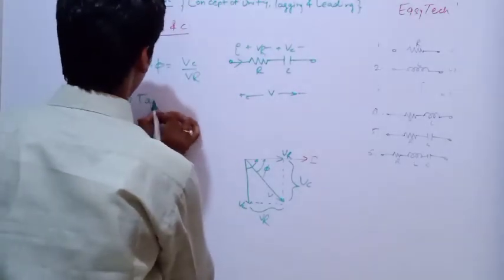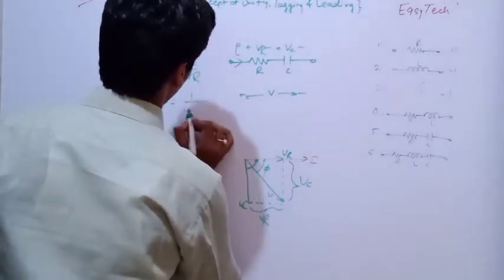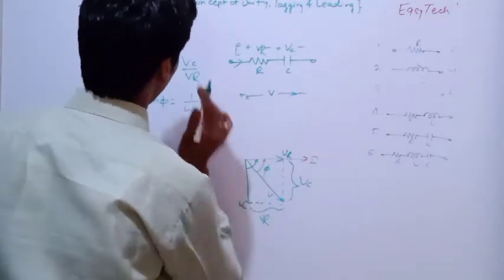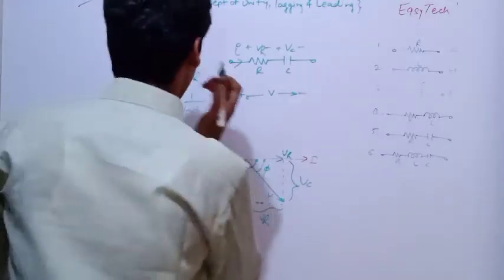So again, tan phi will be equivalent to VC upon VR.